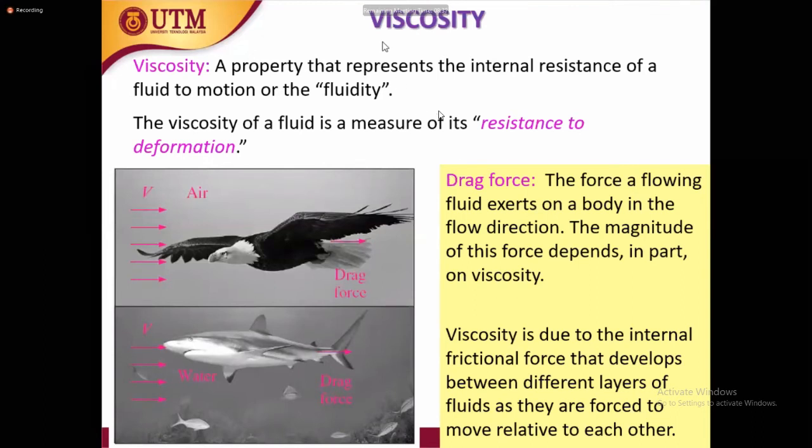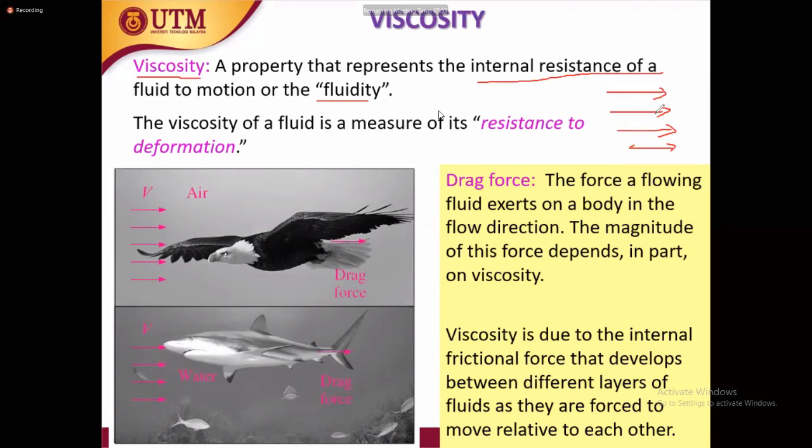Now we have viscosity. Viscosity is the fluid behavior to flow. If the fluid is moving, from the behavior of the flow, you can identify viscosity. So viscosity is a property that represents the internal resistance of a fluid to motion, or the fluidity. If the fluid is moving, what may be the internal resistance? Resistance between the molecules within the fluid. This resistance is not the resistance of the fluid with the solid surface, but actually the resistance within the layers of the fluid.